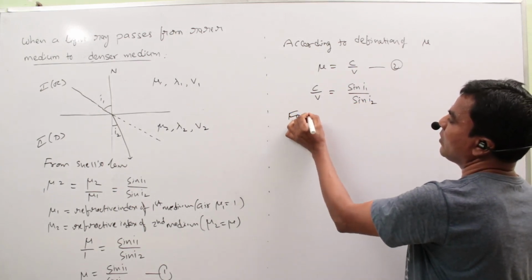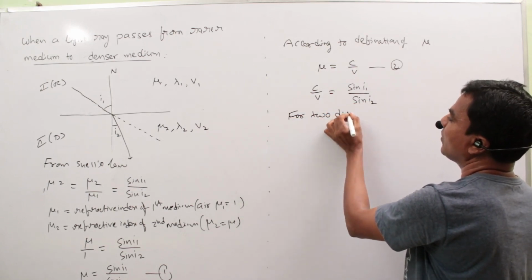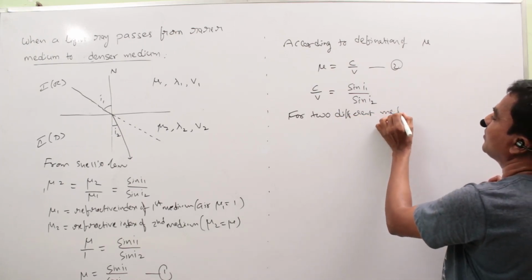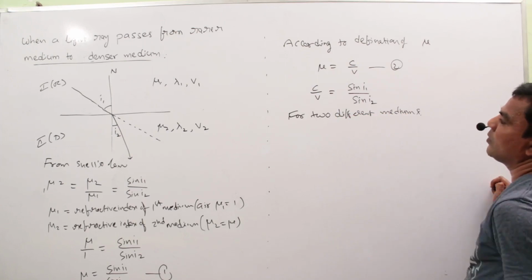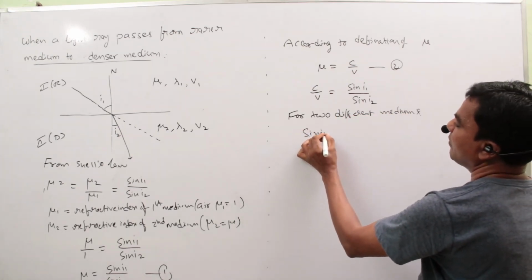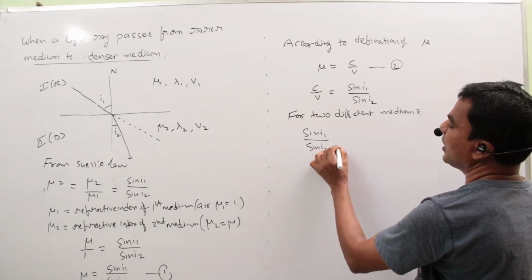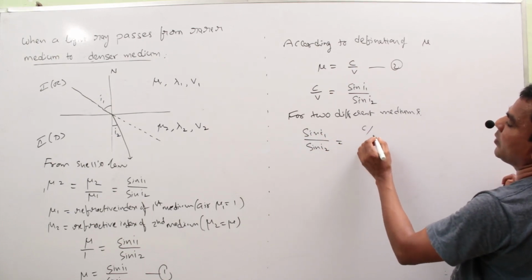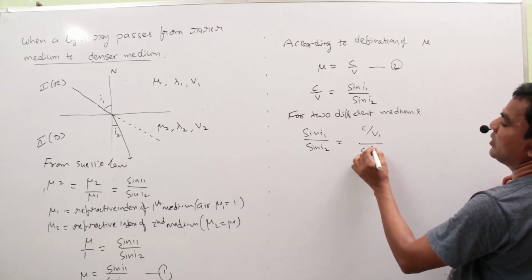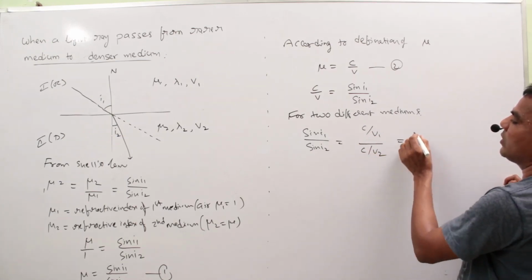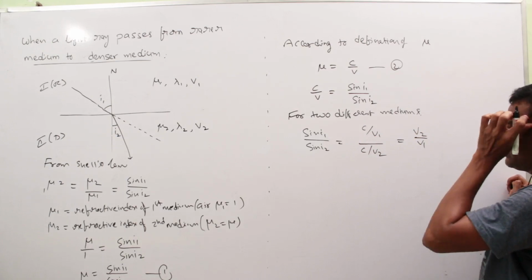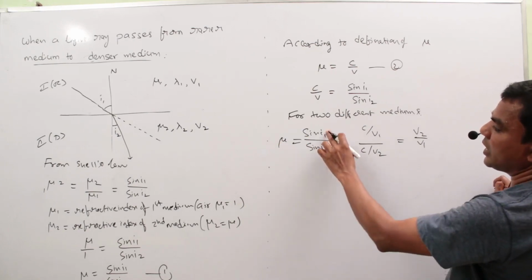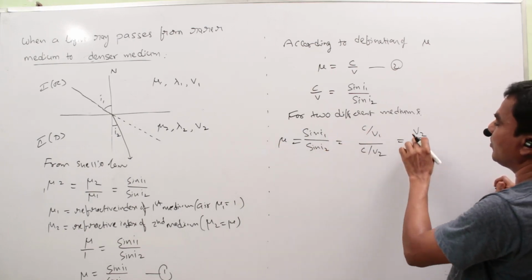For two different mediums, sin I1 by sin I2 equals C by V1 over C by V2, that equals V2 by V1. So mu equals sin I1 by sin I2 equals V2 by V1.